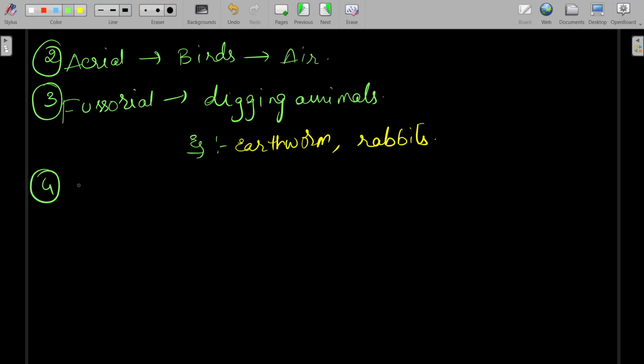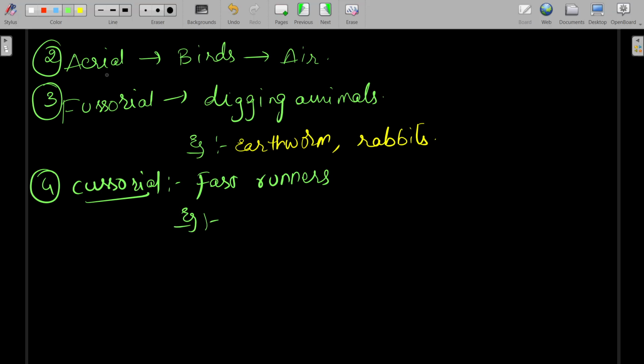Next, the fourth one is cursorial. These are the fast runners, and the examples are deer and horse.